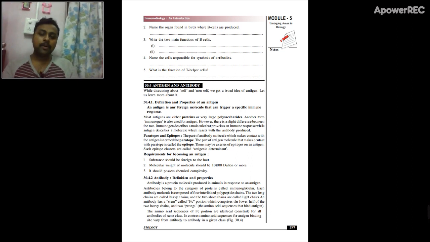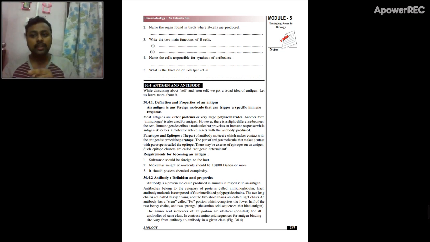We have studied about B cells. B cells are a type of lymphocytes. So these B cells will produce antibodies, and that antibody is specific to that antigen. Antibodies are very specific to their antigens. For example, a bacteria is entering the body carrying an antigen.